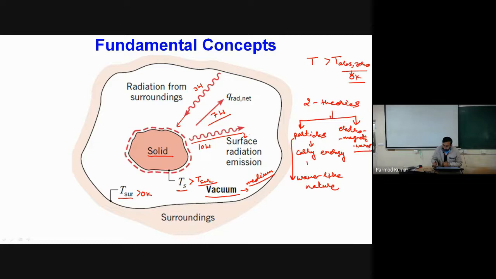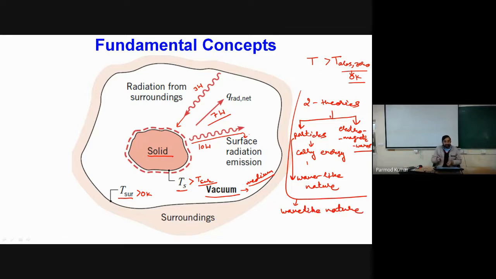As per the first theory, we have some particles that carry energy and show wave-like nature, and the other theory says that transfer of energy takes place in the form of electromagnetic waves. So from this fundamental mechanism, we can simply say that irrespective of the theory, we will always have some wave-like nature for transfer of energy.